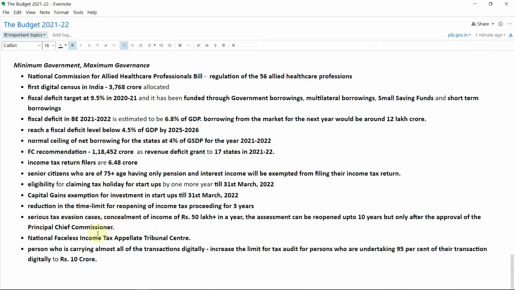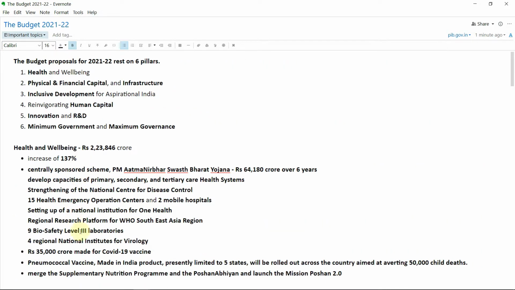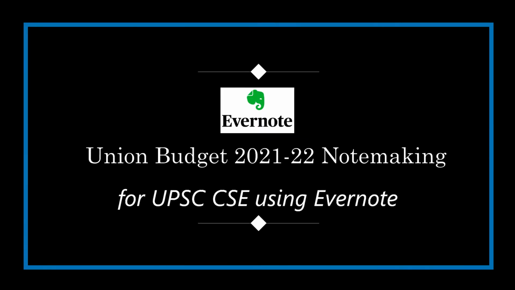In this video, you will be seeing how you can prepare the budget 2021 notes using the PIB website and Evernote. So stay tuned with this video so that you can also create your own budget notes easily.